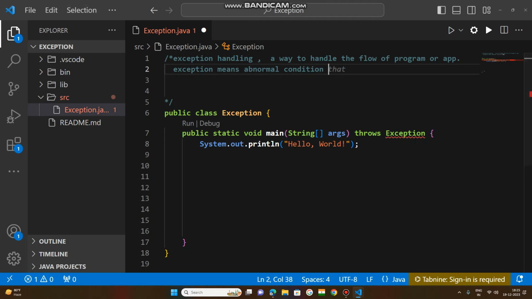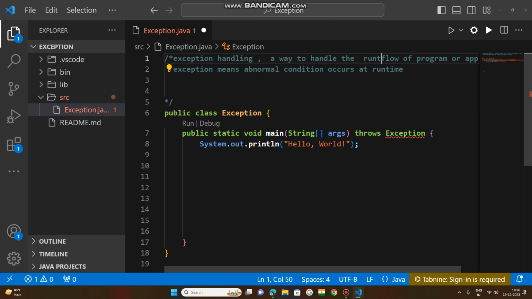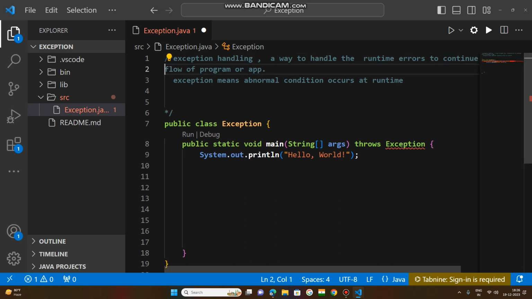When that abnormal condition occurs at runtime, we can say that exception handling is a mechanism, a way to handle the runtime errors to continue the flow of the program.